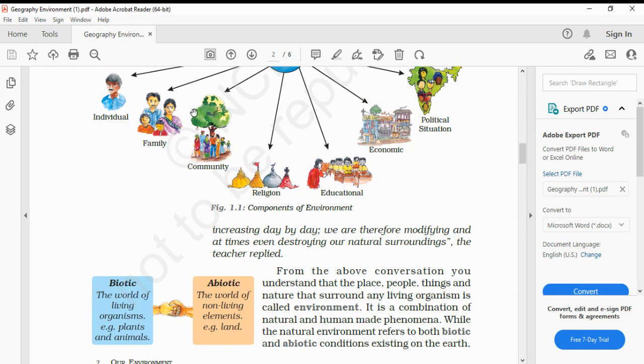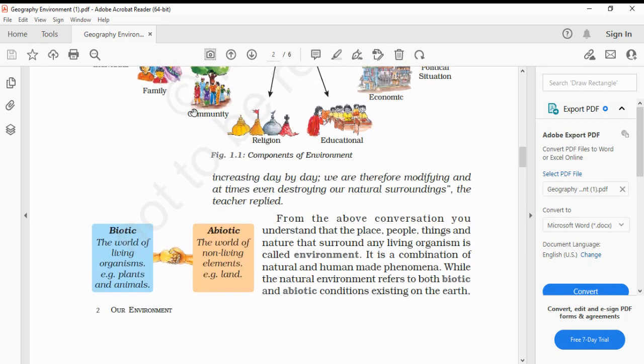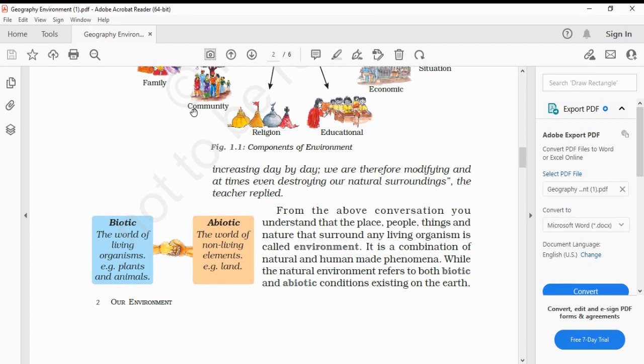It is a combination of natural phenomena. The natural environment refers to both biotic and abiotic conditions